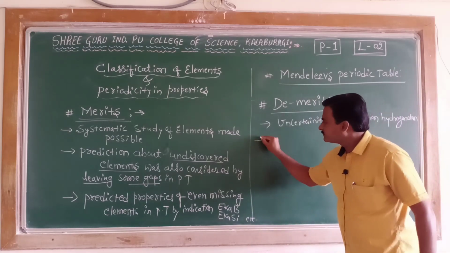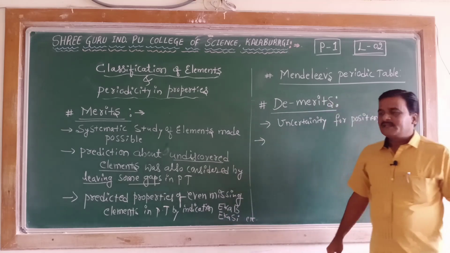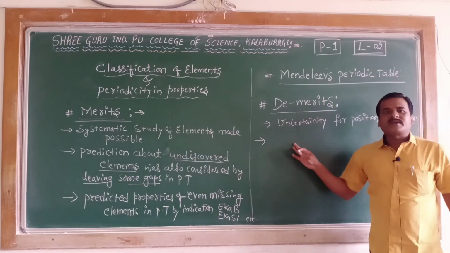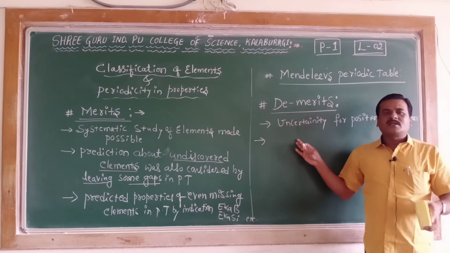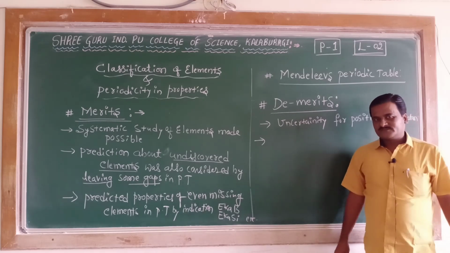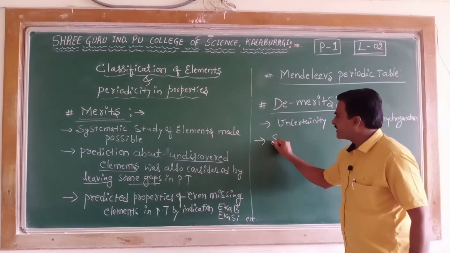Second, the second point of demerit was that similar elements were placed in different groups.